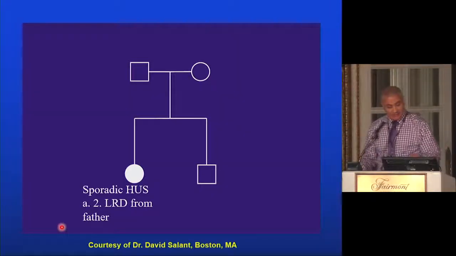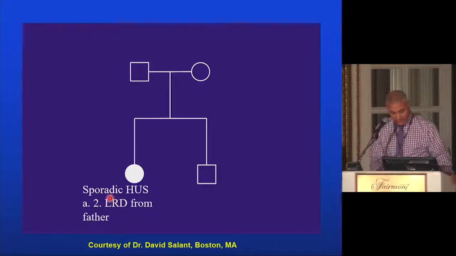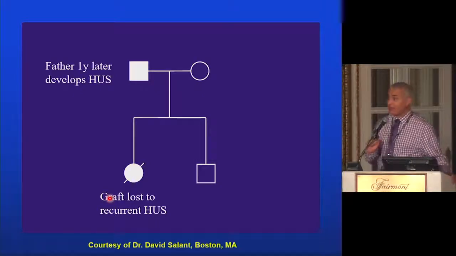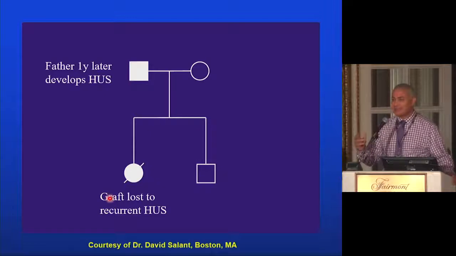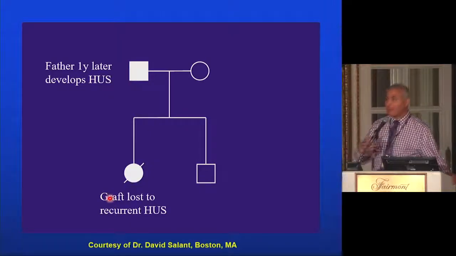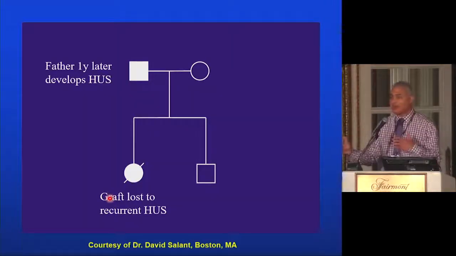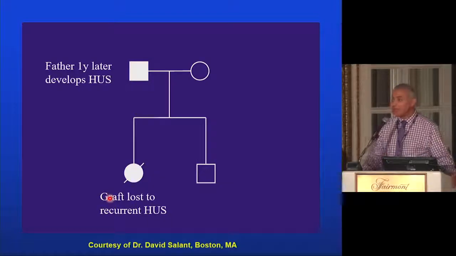In that case, this is a kid who developed end-stage renal disease from atypical HUS. He received a kidney transplant from his father, and 1 year later, his father developed atypical HUS. So those mutations could run in the families, and sometimes it's so hard to find them. They could carry another mutation that the recipient does not have. So it's recommended to avoid accepting live donors from a related donor.